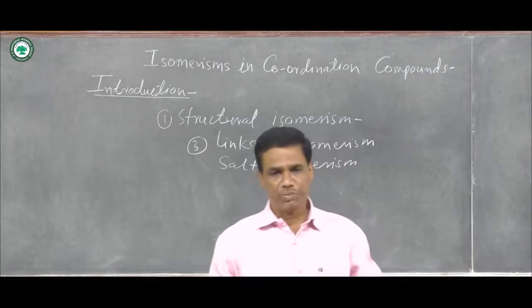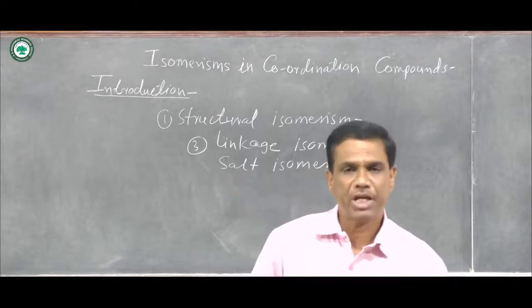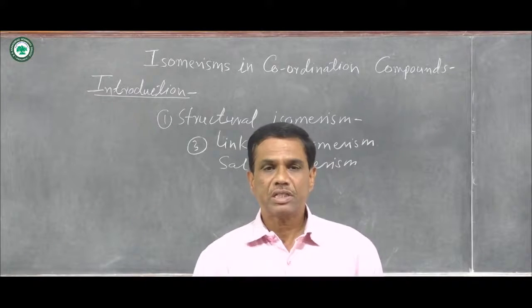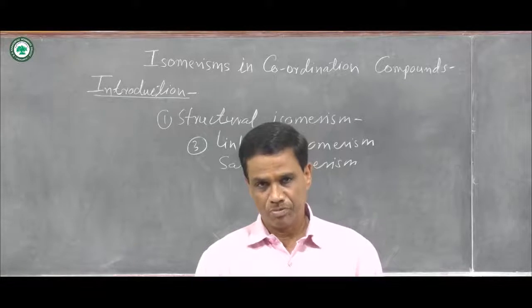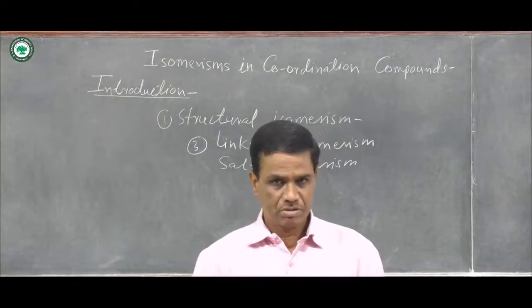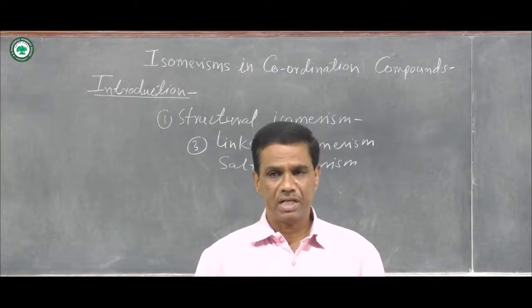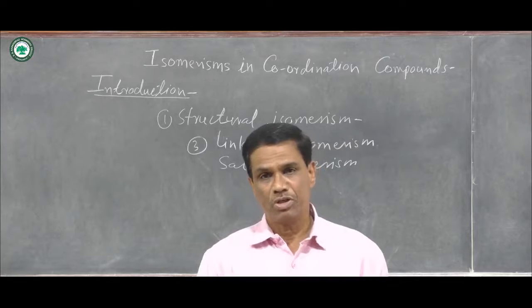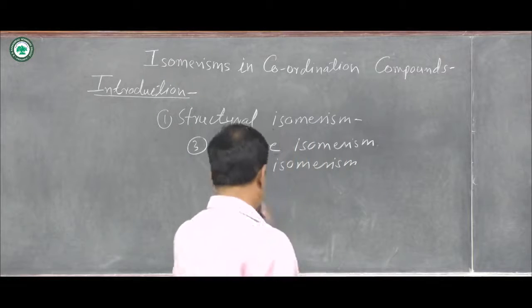In linkage isomerism, compounds have the same chemical formula but different structural arrangements. That means the bond formed between the ligand atom and the central metal atom or ion is different, from different groups or atoms.